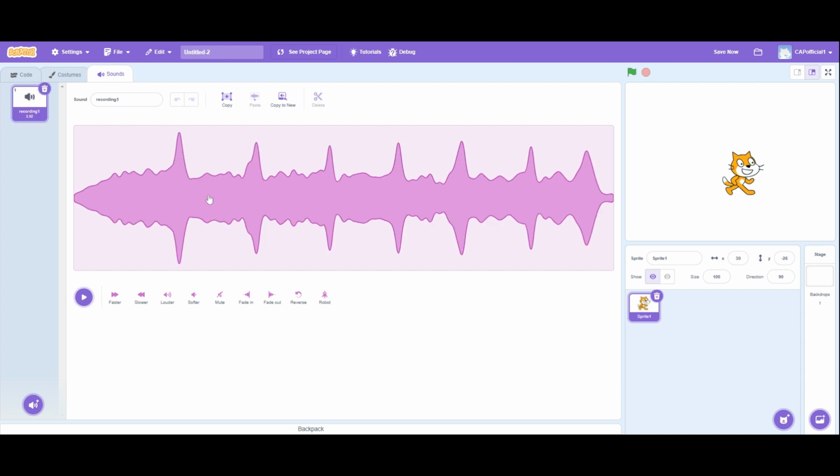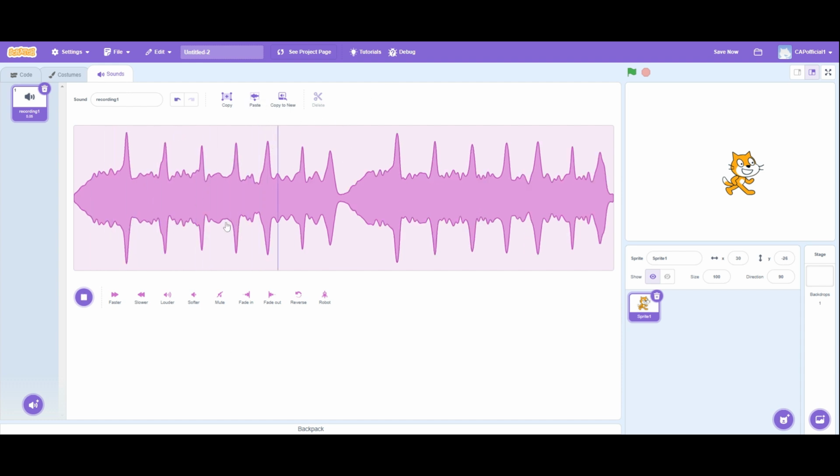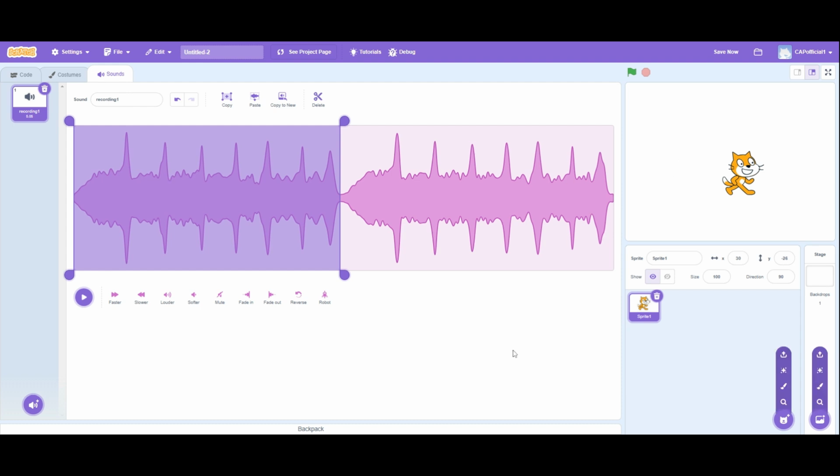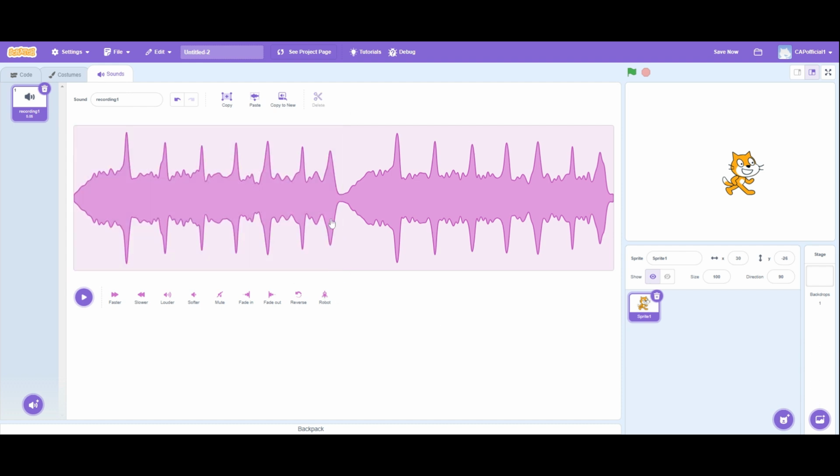Let's also learn how to use the top few buttons. So copy just copies the sound wave. Paste just pastes the sound wave. As you can see here, I copied this part. I selected it by left clicking and dragging over the part I'd like to select. So as I was saying, I copy this part and I paste it here. Copy to new duplicates the sound, or the selected sound.